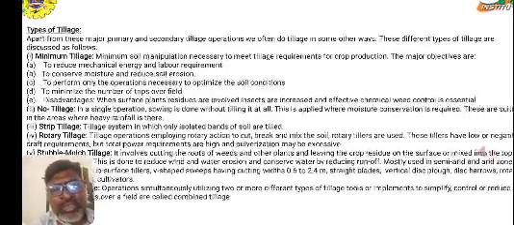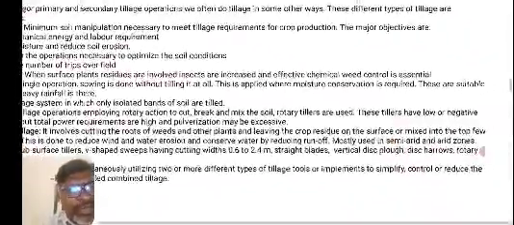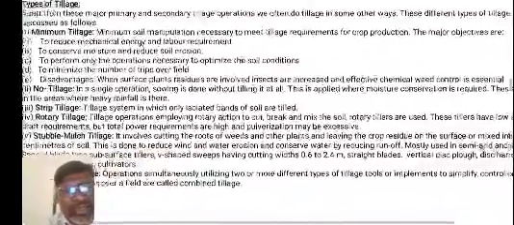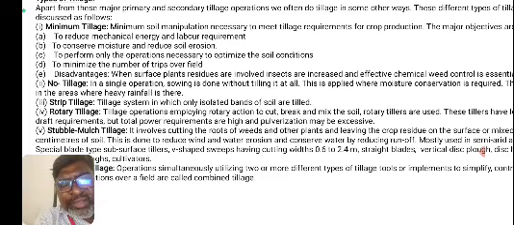As for no tillage, in a single operation, sowing is done without tilling at all. This is applied where moisture conservation is required. It is suitable in areas where heavy rainfall is there; so where there is heavy rainfall, we will go for no tillage. And strip tillage is a system in which only isolated bands of soil are tilled, not all of it.